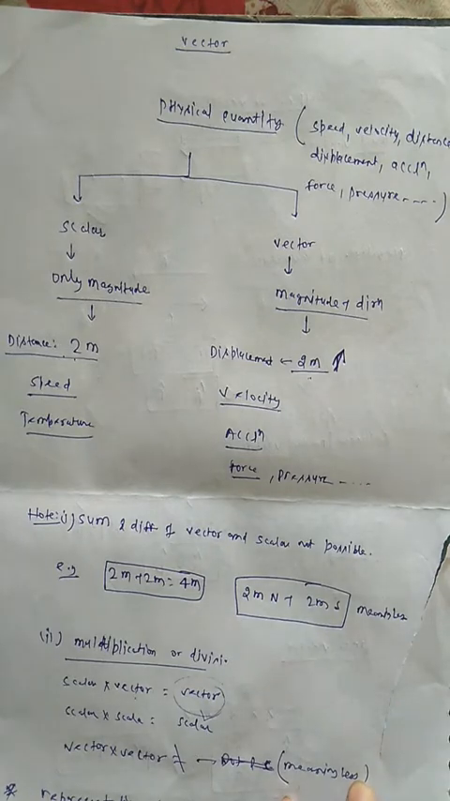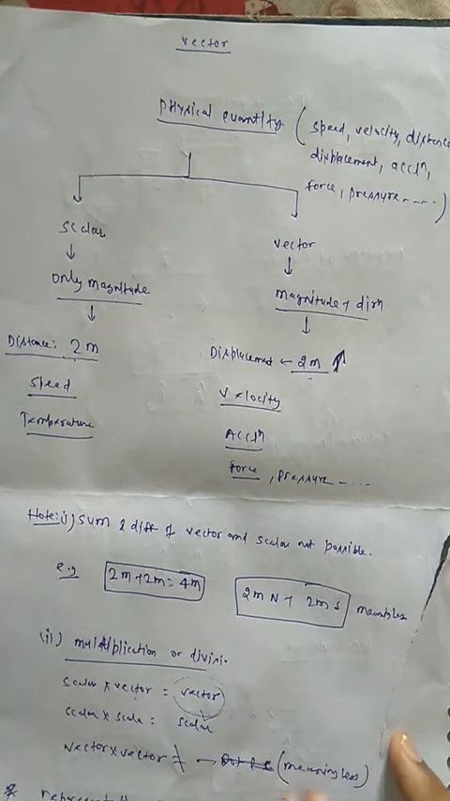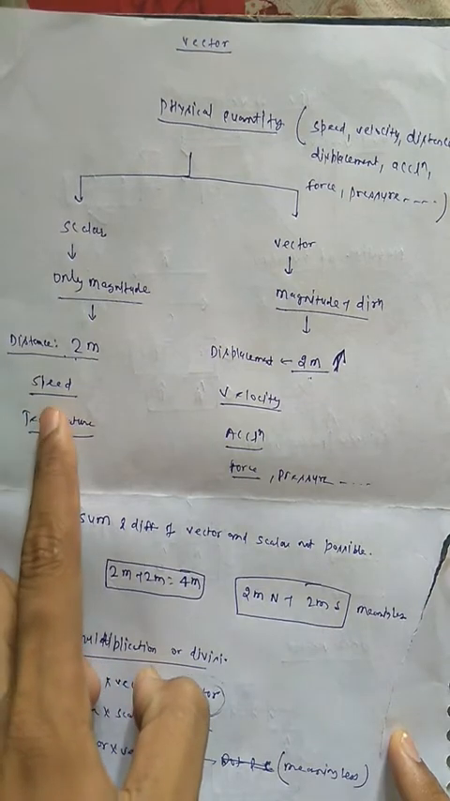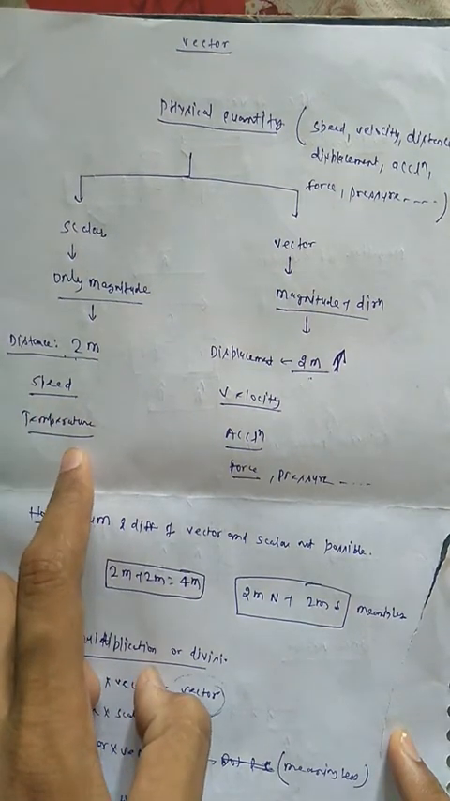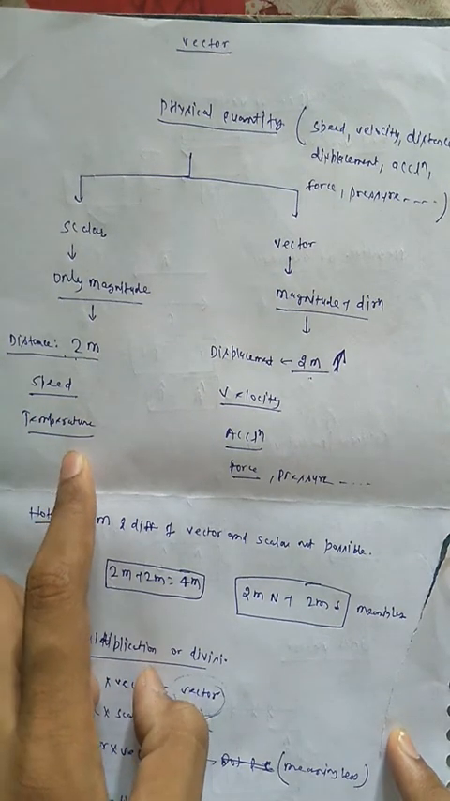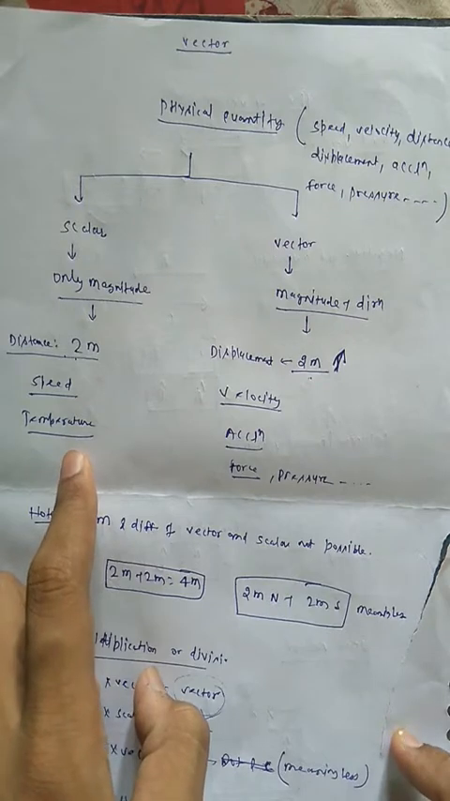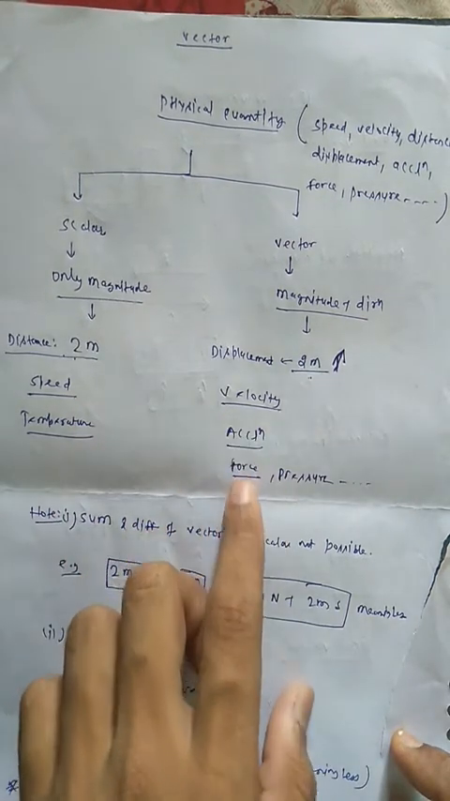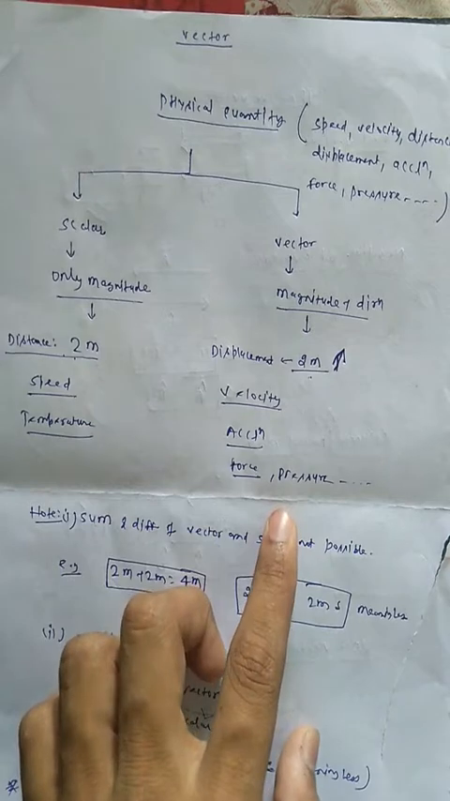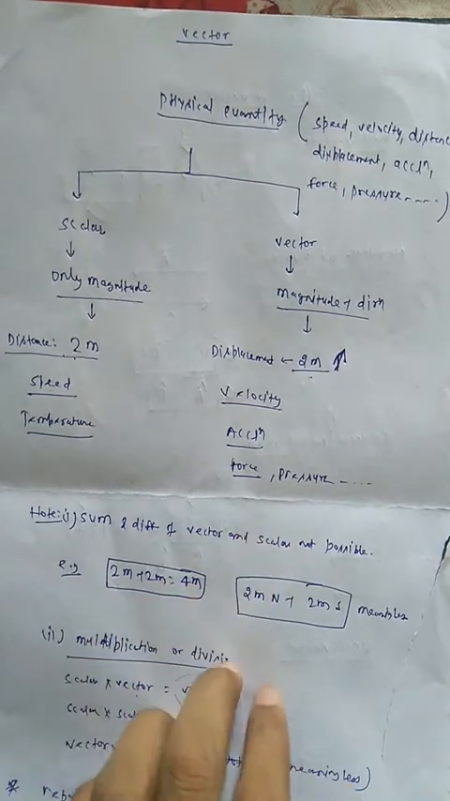Similarly, in a vector quantity like displacement, a specific direction is there, so it is known as a vector quantity. Similarly we will see the examples of speed and temperature. These are scalar quantities, there is no specific direction. But in the case of vector quantities, velocity, acceleration, force, pressure, these have a specific direction, so these are known as vector quantities.